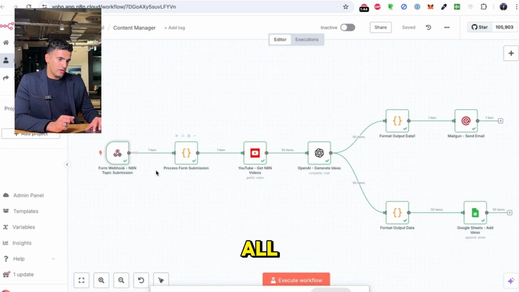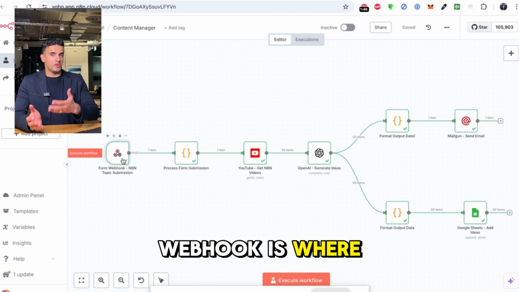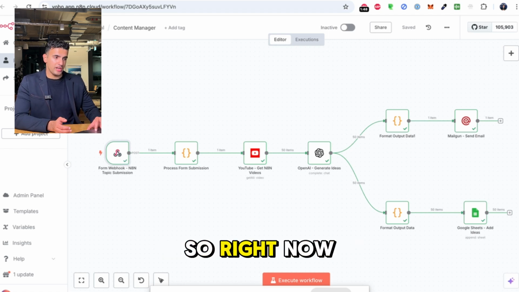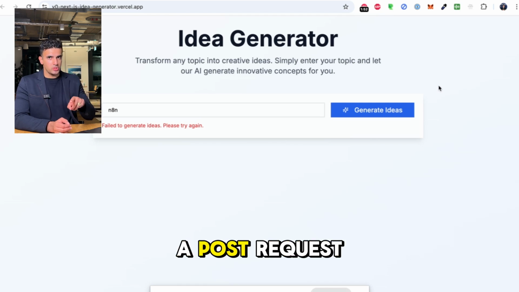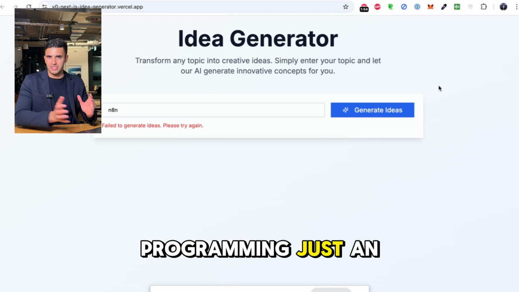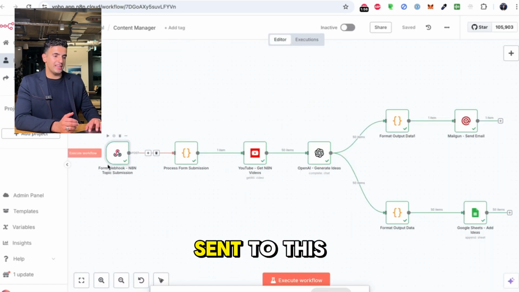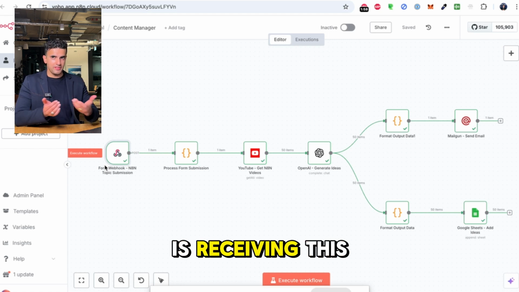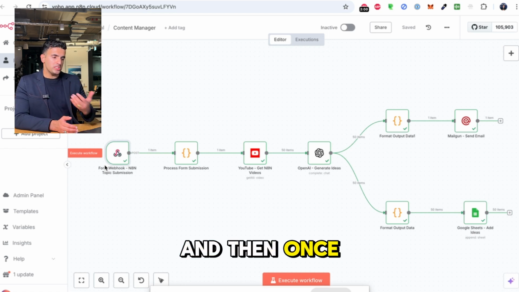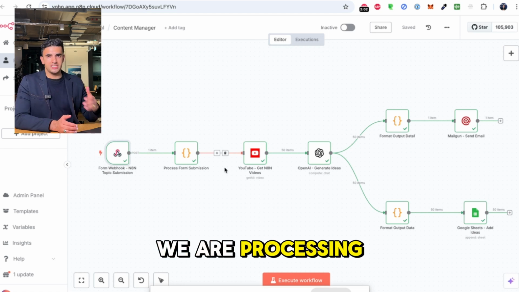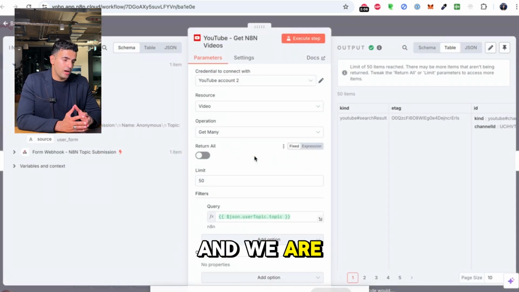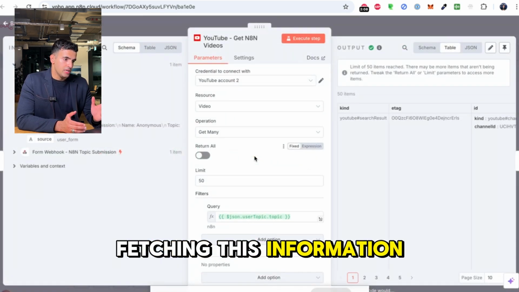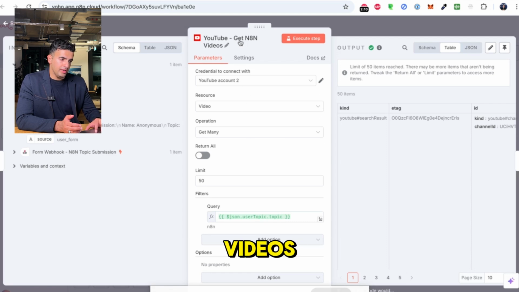So first of all, we've got a webhook. A webhook is where you can send any information. So right now, here, when we click on generate ideas, we are sending a POST request, which in programming is just an API request. And this is sent to this webhook. So the webhook is receiving this data. And then once we have this data, we are processing all of this information. And then we are going into YouTube and we are fetching this information. So we've got YouTube get N8N videos.